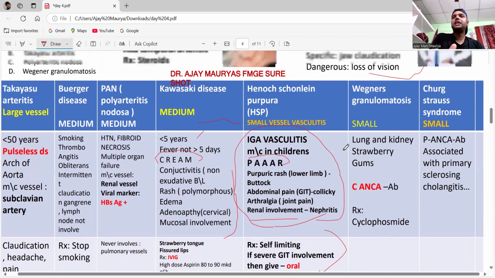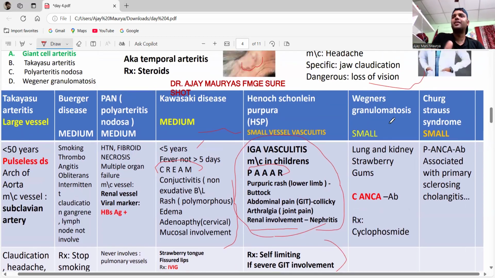Remember, from the small vessel vasculitis, this is Wegener granulomatosis. Remember, there is involvement of the upper respiratory tract and the kidney, lower. If these two are affected, there is also strawberry gums. Remember, this is Wegener, and it is C-ANCA. C means C-ANCA positive in Wegener's.